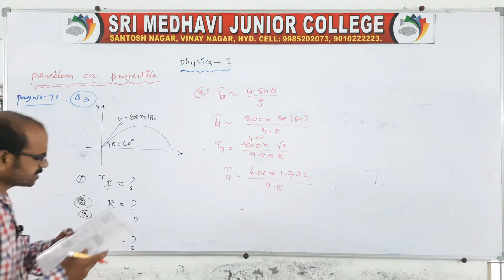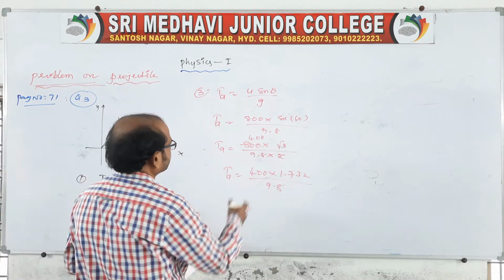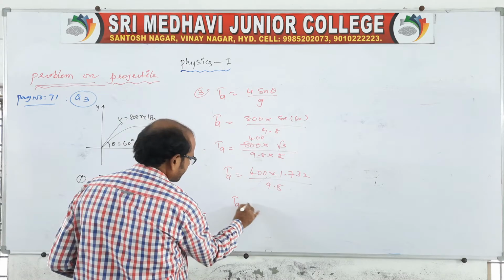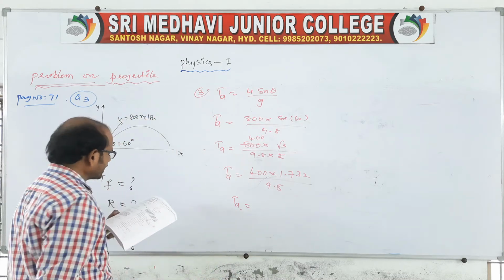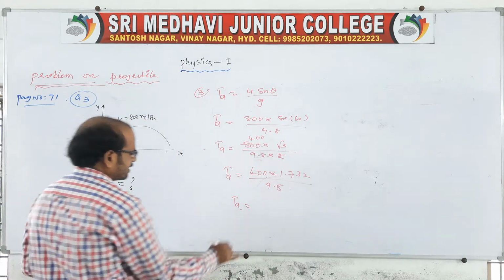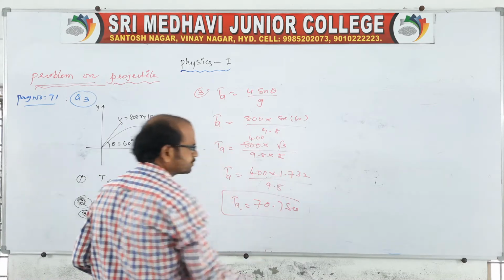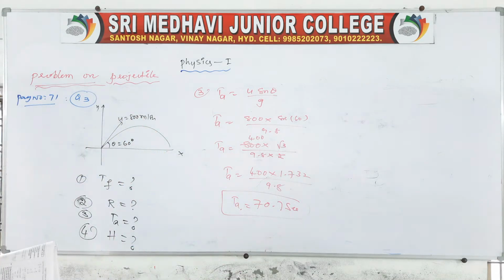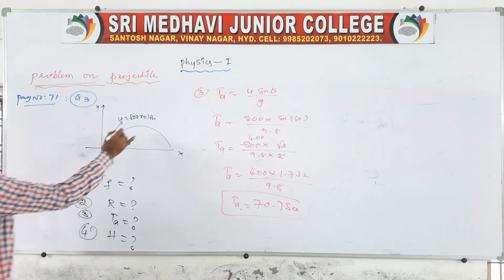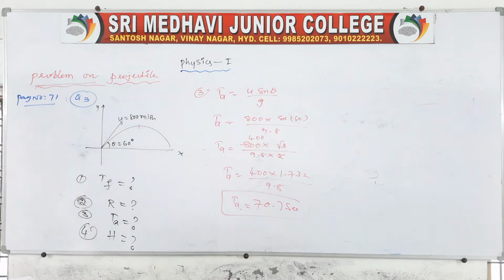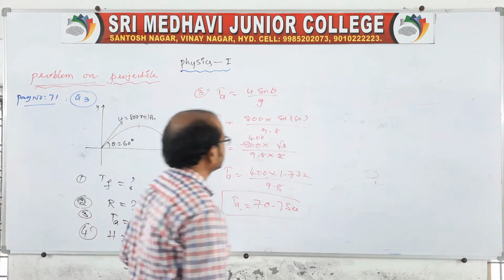So you take a simplification, it may be half, because the time of ascent is half of the time of flight, no? So you may get roughly 70.7 seconds, because the total time will be 141, no? In that, half, no? Time of ascent in the sense is half. So that you say time of ascent will be like this.